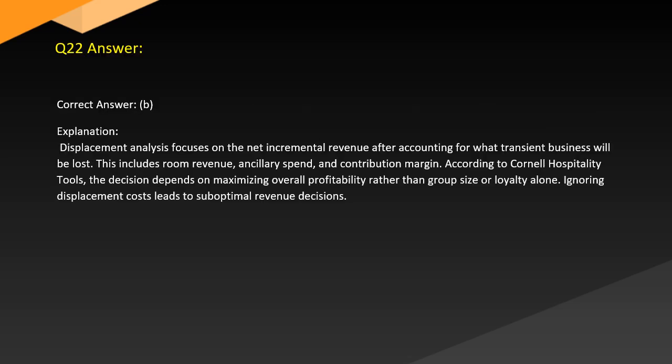Answer. Correct answer: B. Explanation. Displacement analysis focuses on the net incremental revenue after accounting for what transient business will be lost. This includes room revenue, ancillary spend, and contribution margin. According to Cornell Hospitality Tools, the decision depends on maximizing overall profitability rather than group size or loyalty alone. Ignoring displacement costs leads to suboptimal revenue decisions.